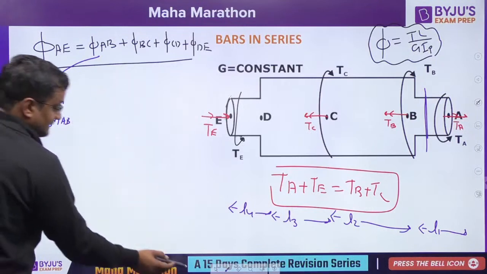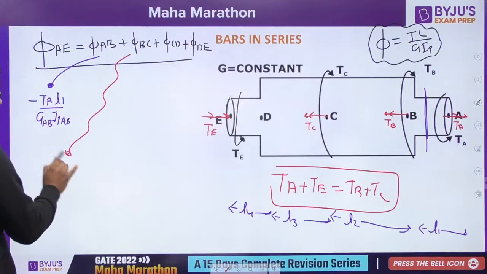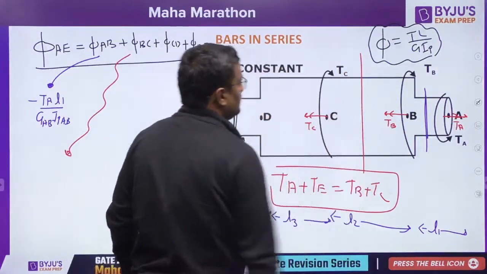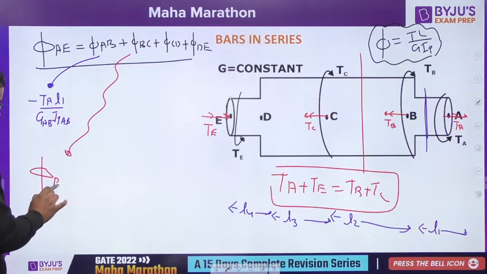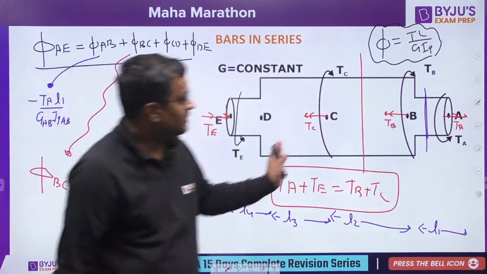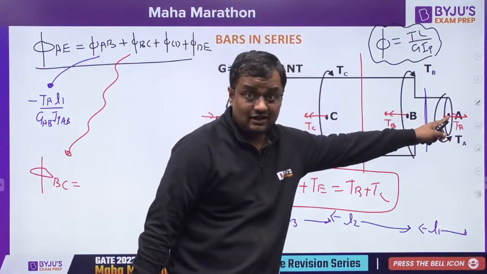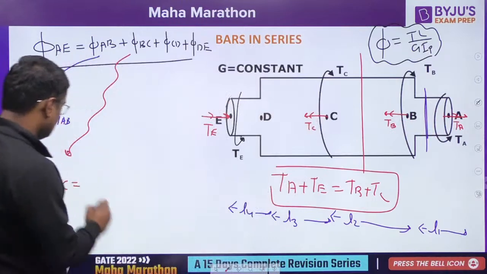Like this. Now phi BC. Please see. Cut the section here like this. You want to see from right or left? Totally your choice. So from right, let us see. TA going outside, so minus, according to the sign convention we have just discussed. TB is coming inside, so plus.